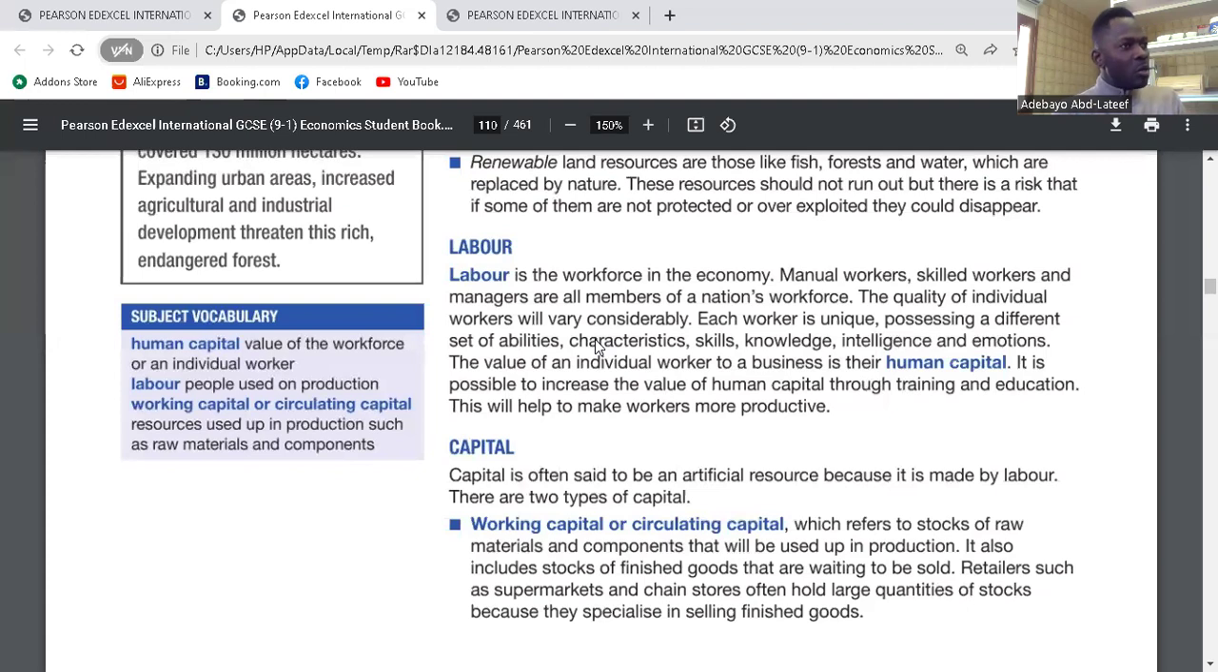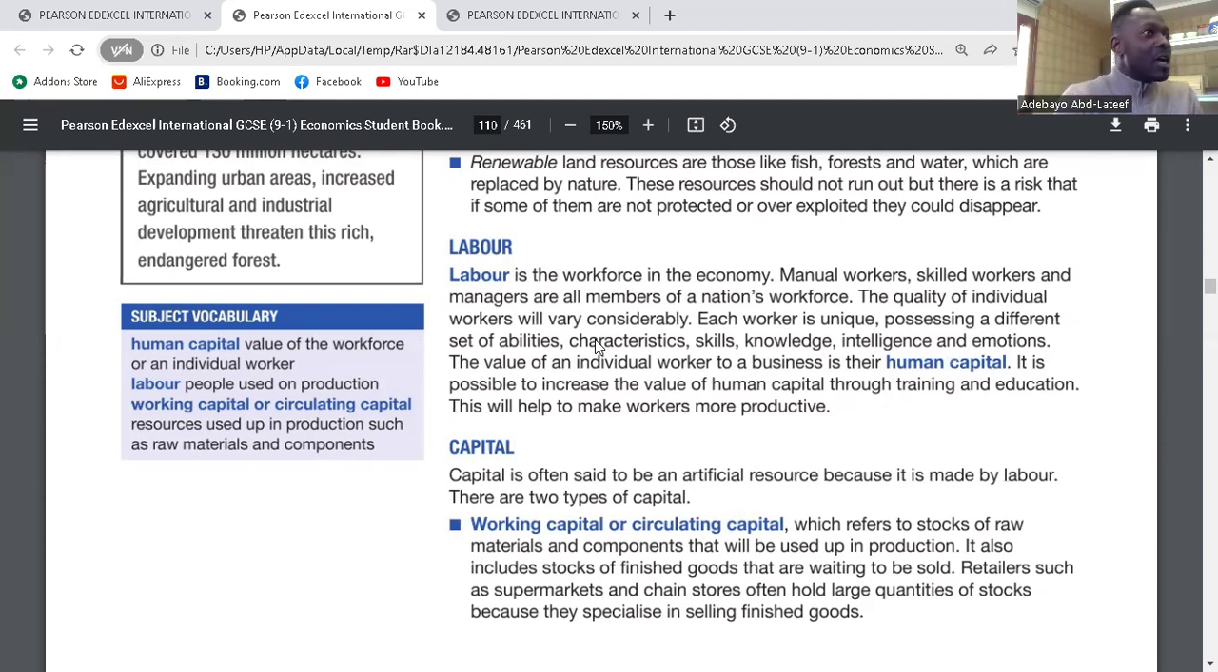So now that you know what human capital is, what will improve my work? What will improve my skills? What will improve my knowledge? Training and education. So human capital can be developed through training and education. Do you get it? There's not just labor, there's human capital in labor.